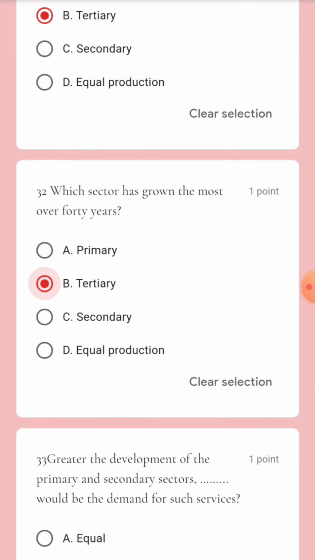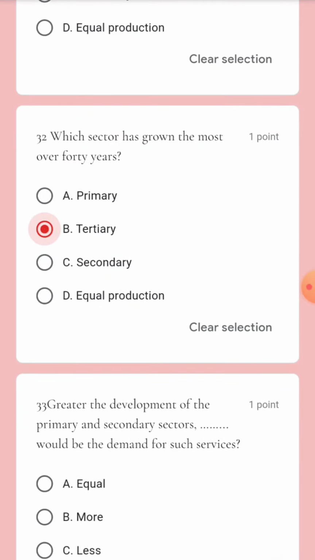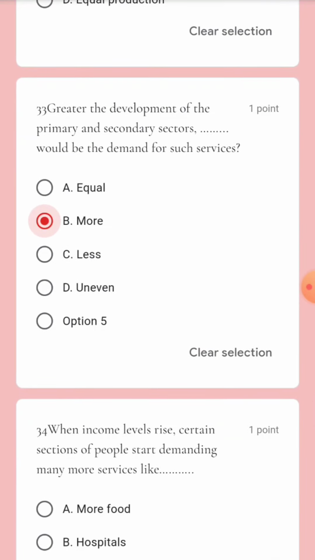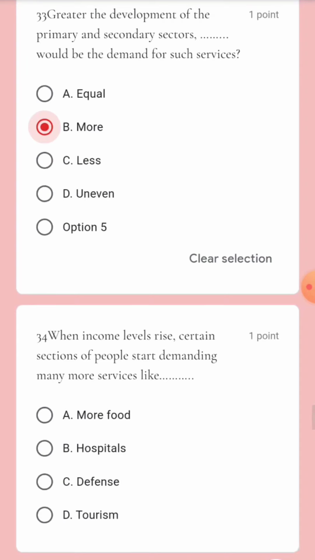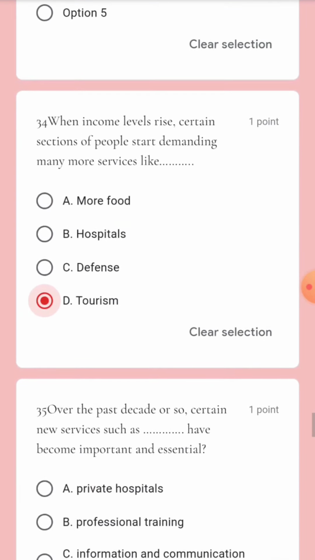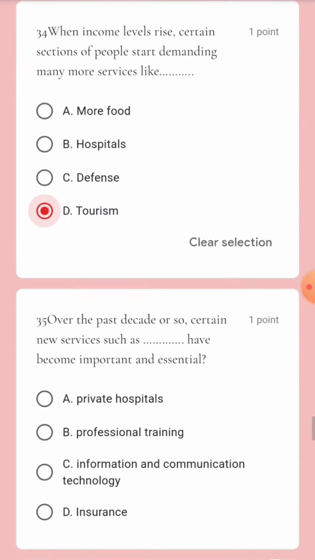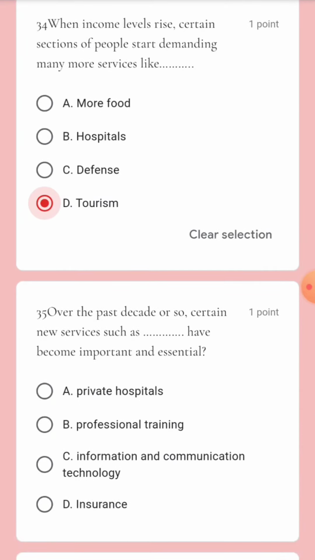The greater the development of the primary and secondary sectors, the more would be the demand for such services. Next question, as income level rises, certain sections of people start demanding many more services like tourism. That is option number D. Over the past decade or so, certain new services such as information and communication technology have become important and essential.